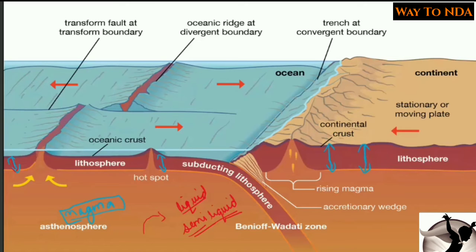Okay, and here you can see this is the layer of our earth, that is the solid crust, the cream layer of our earth. This is lithosphere, we call it lithosphere. And below lithosphere, we know when we study the interior structure of the earth, there is asthenosphere. So this is the asthenosphere which is having lava in liquid or semi-liquid state, and now this lava is very hot, and again the convection currents are going on. So once the magma which is coming upwards, it is losing its energy. Again when it's losing its energy, it goes down, again it gets heated up, and again it comes upwards.